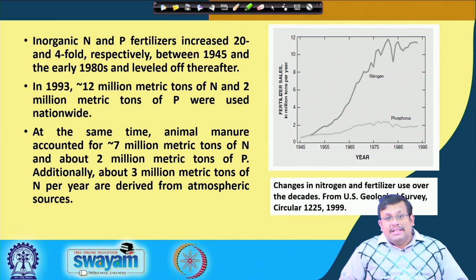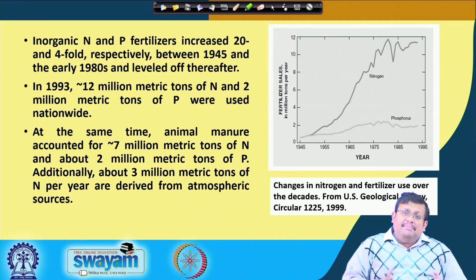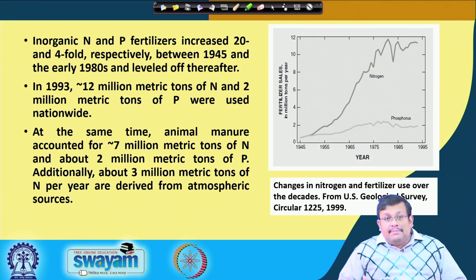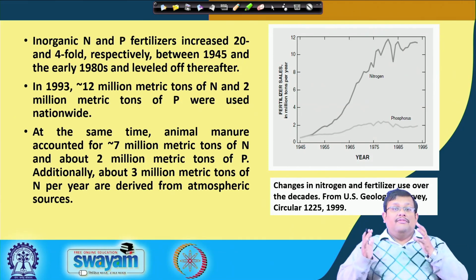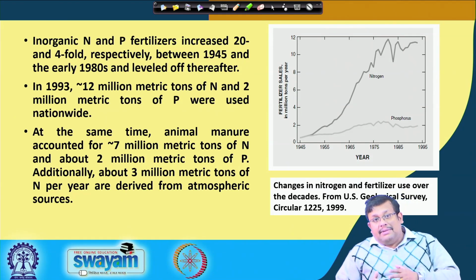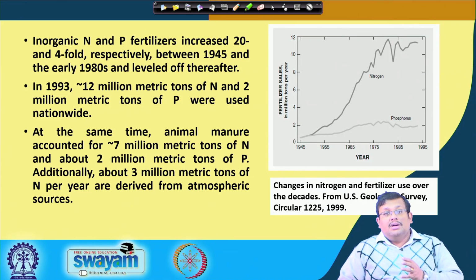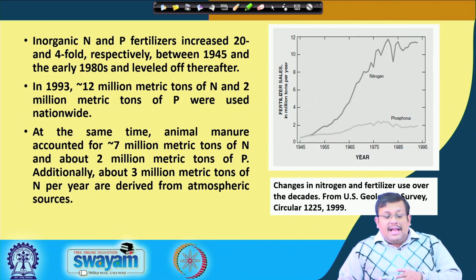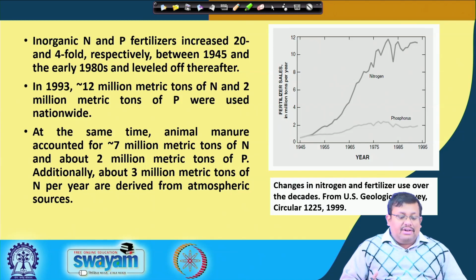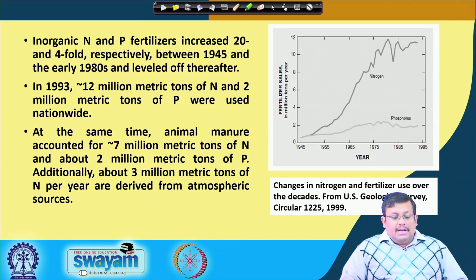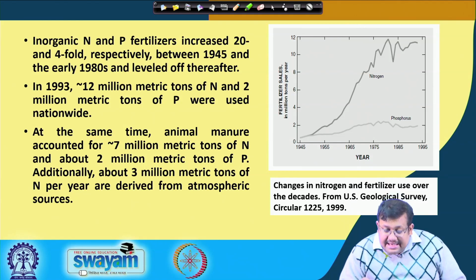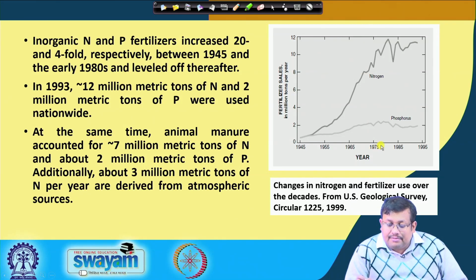used nationwide in the US, and at the same time animal manure accounted for around 7 million metric tons of nitrogen and about 2 million metric tons of phosphorus, and additionally about 3 million metric tons of nitrogen per year were derived from atmospheric sources. If you look at this plot, it shows the changes in nitrogen and fertilizer use